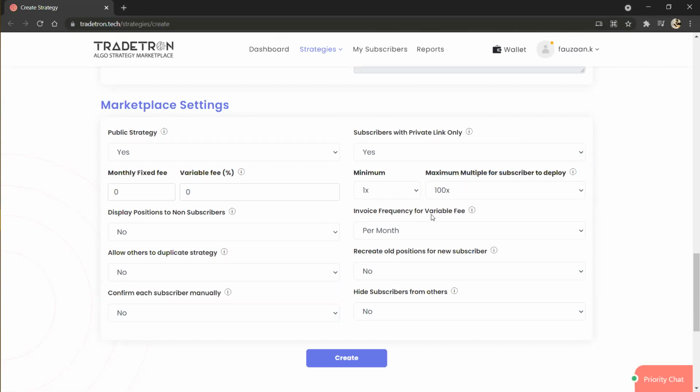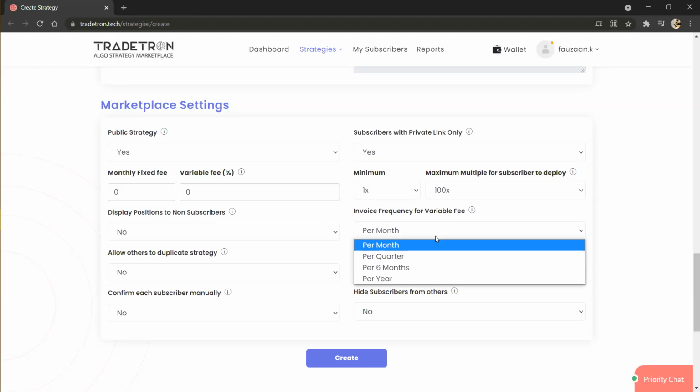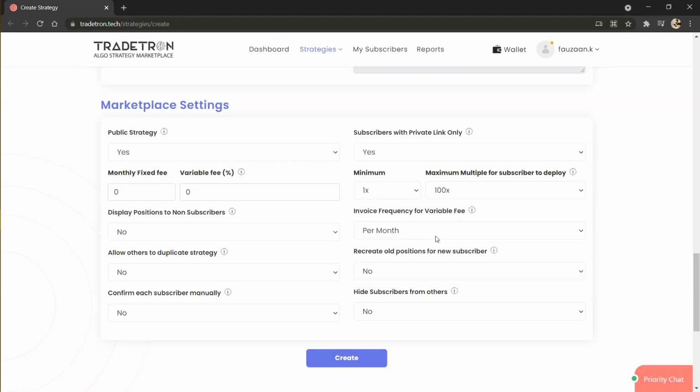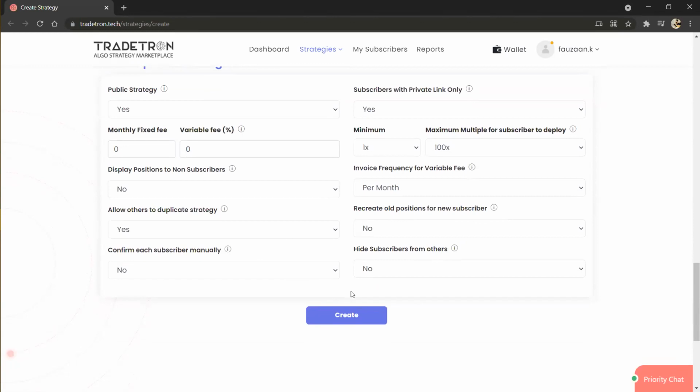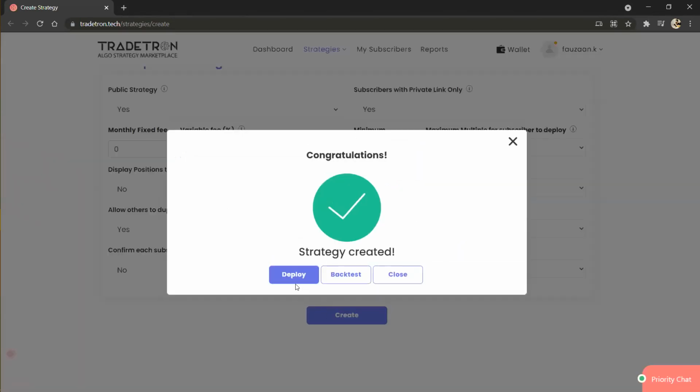Here, for the invoice frequency for variable fee, you can select per month, per quarter, or per year, as per your choice. So an automatic invoice will be generated against that subscriber. You can even select the monthly fixed fee or variable fee as per your choice. Okay, that is done. So you can simply click on this create button and your strategy has been created.